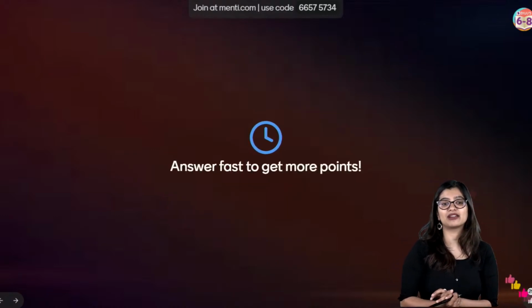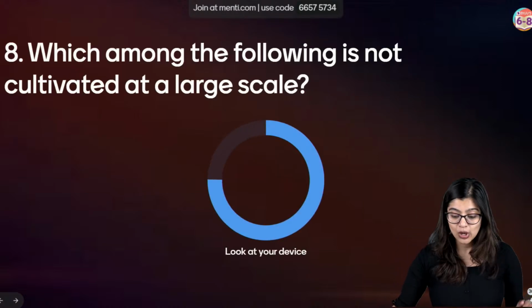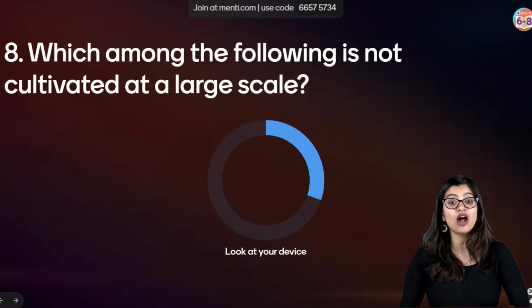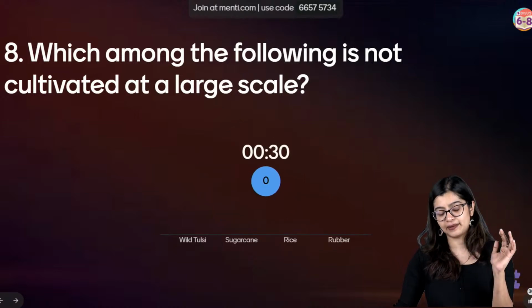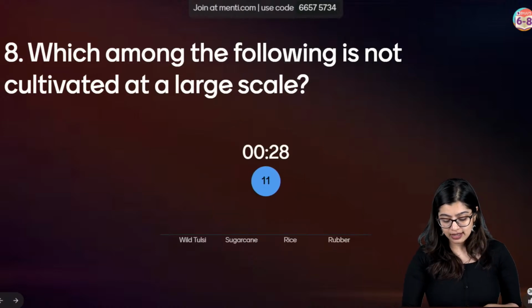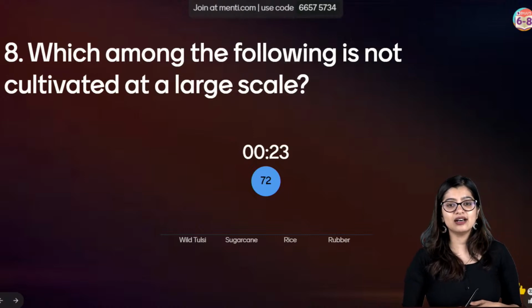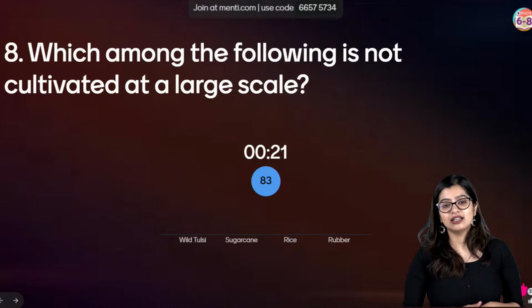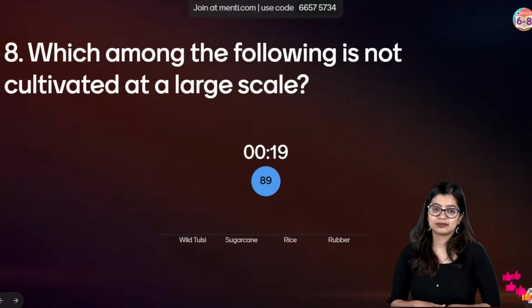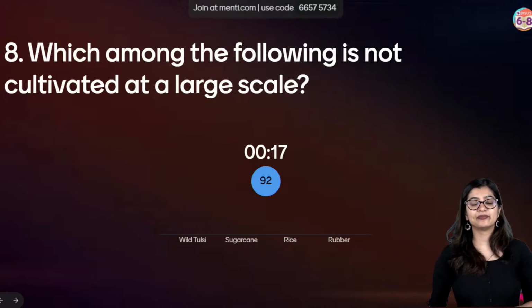So question number 8, everybody on our screen now. Which among the following is not cultivated at a large scale? Is it wild tulsi, sugarcane, rice or rubber? There's a trick to solving this. A slight trick that will be there.